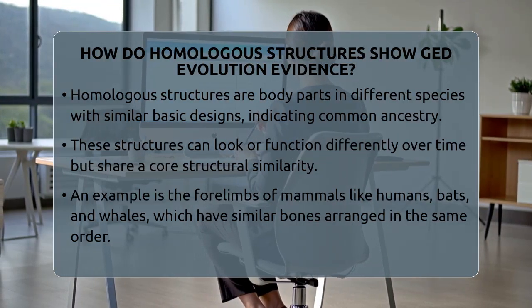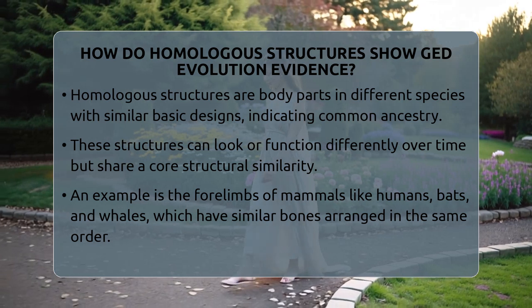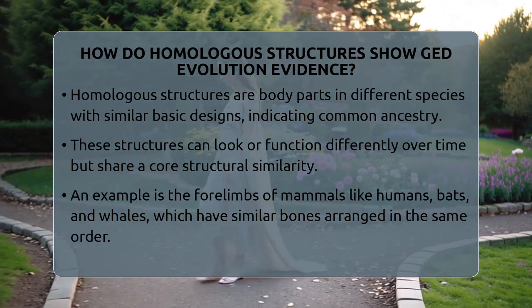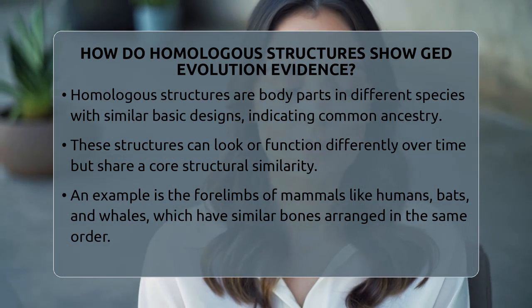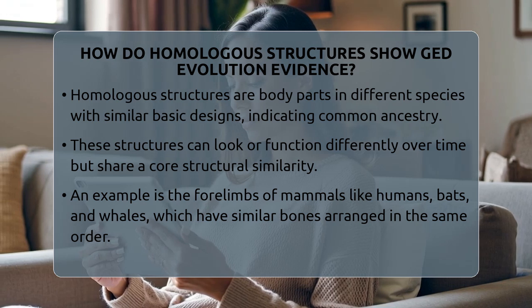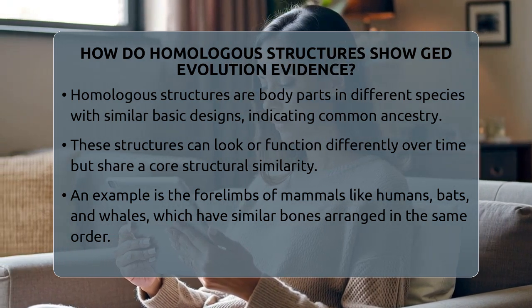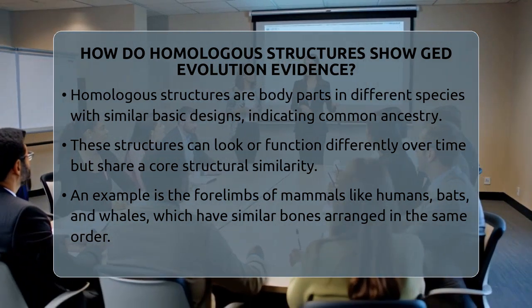How do homologous structures show evidence of evolution? Imagine finding a set of similar building blocks in different toys. Even if the toys look different or do different things, those blocks are the same. That's kind of what homologous structures are in animals. They are body parts in different species that have a similar basic design because they came from a common ancestor.